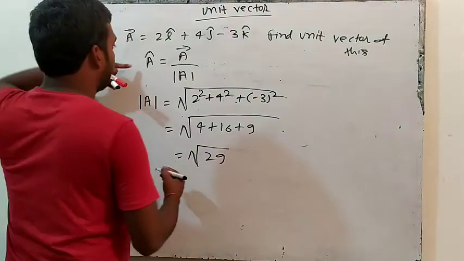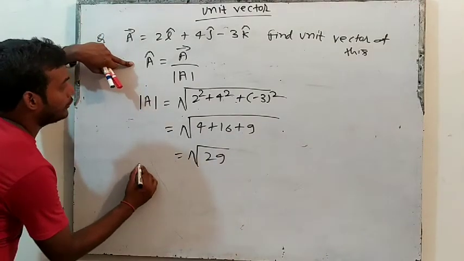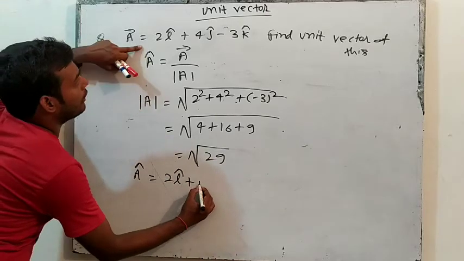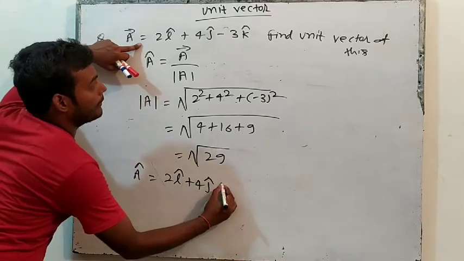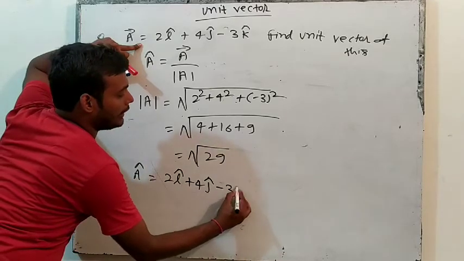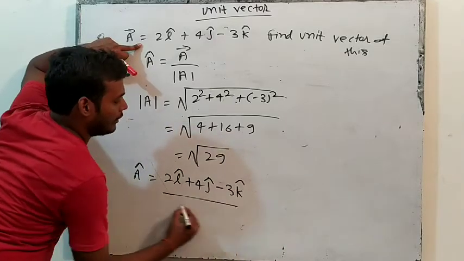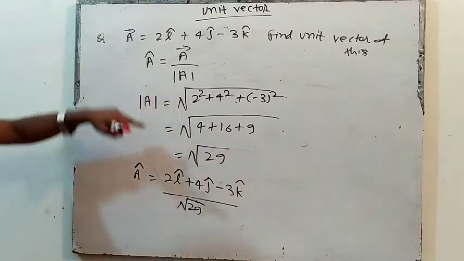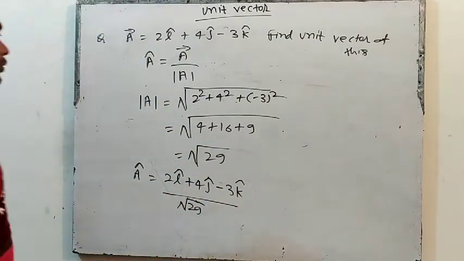So the unit vector is equal to, now see, the vector, which is 2 i cap plus 4 j cap minus 3 k cap, divided by the magnitude of the vector. The magnitude of the vector is root of 29.